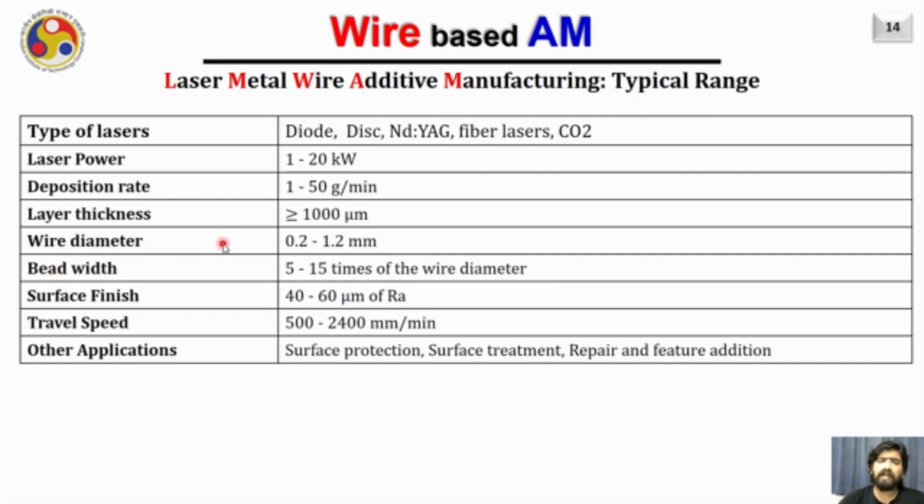Also, such systems like laser wire metal additive manufacturing systems are typically used for high deposition rate. Therefore, it is preferable to use a larger wire diameter.